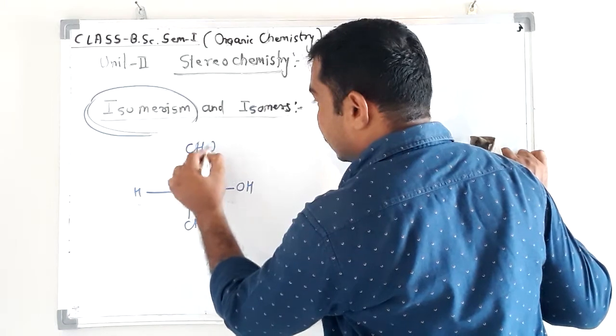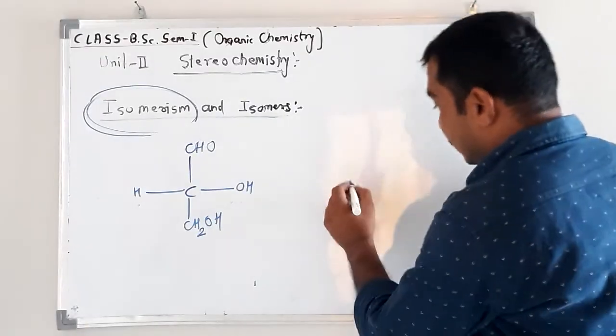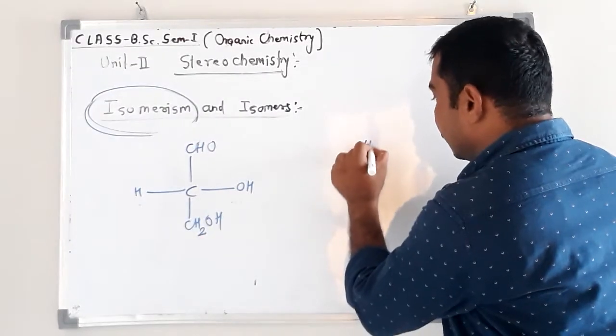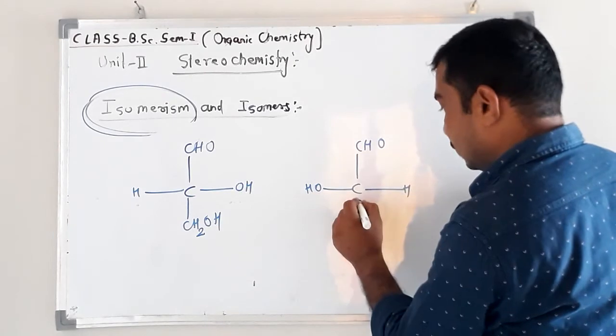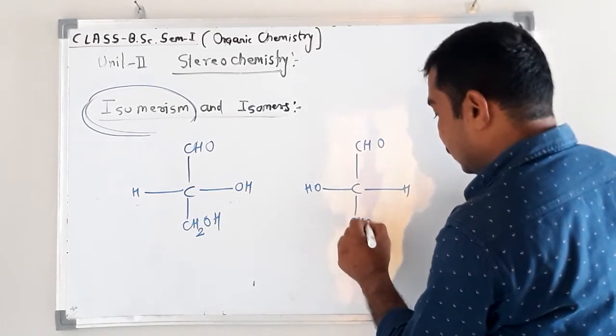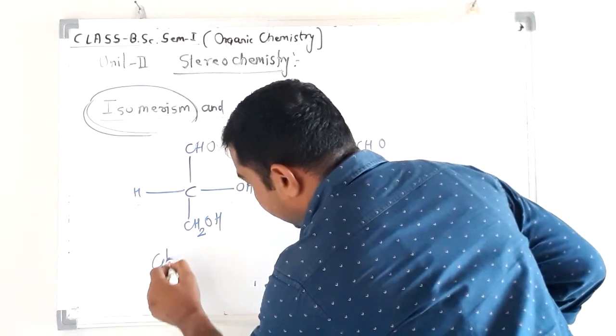Okay, glyceraldehyde. One more example. See this, it is also glyceraldehyde.